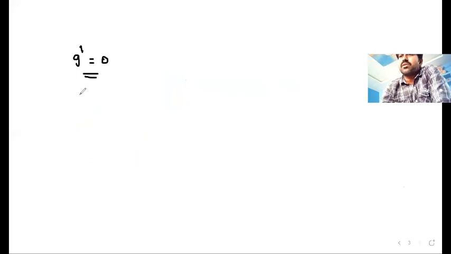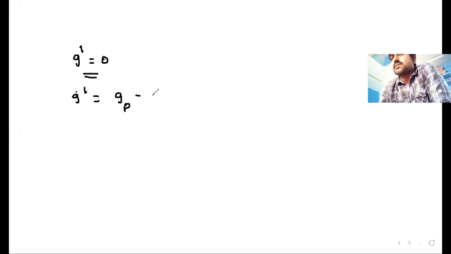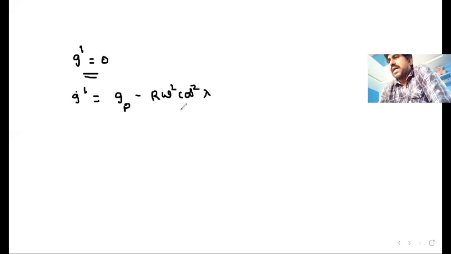So G dash is 0 in the sense, you can consider the formula at equator. G dash at equator. What is the general formula? G dash equal to G poles minus R omega square cos square lambda. The maximum value you can consider, so that Gp minus R omega square.